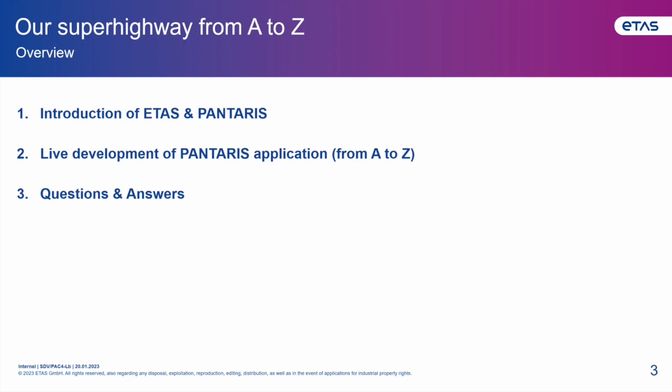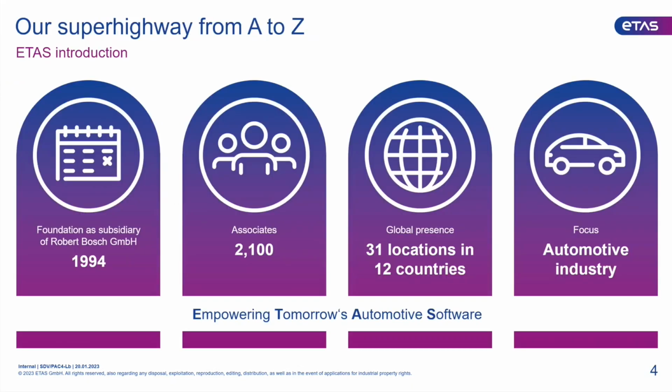So, right, as I already mentioned, I'd like to briefly introduce the company we are working for. The ITAS GmbH is a 100% subsidiary of the Robert Bosch GmbH. It was founded in 1994 and has about 2,100 employees working from 31 locations in 12 countries. ITAS has a strong automotive focus with a portfolio covering the areas of vehicle basic software, middleware, cybersecurity, cloud-based services, and also consulting services. Our mission is to empower tomorrow's automotive software and thereby make the software-defined vehicle become reality.